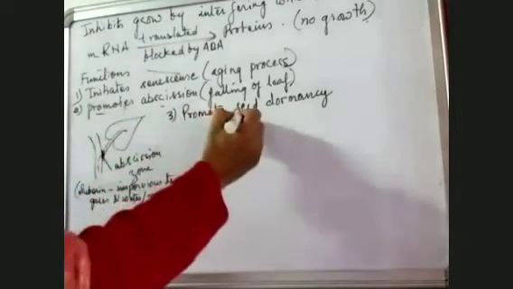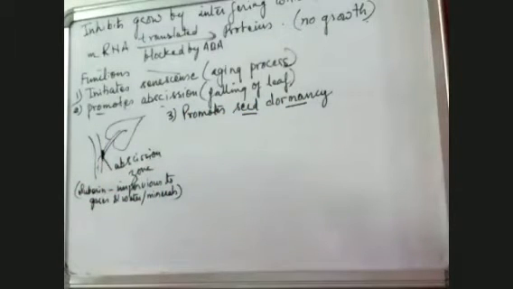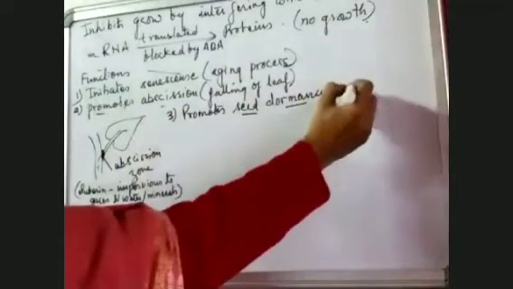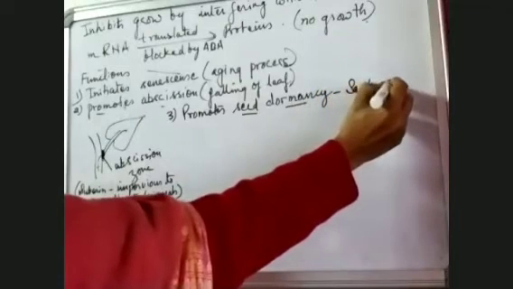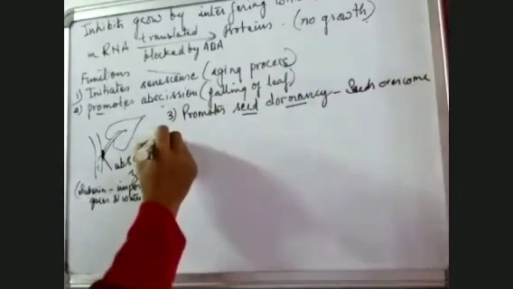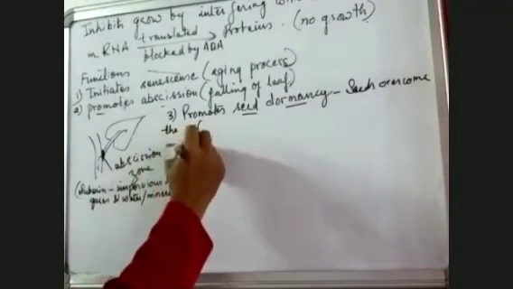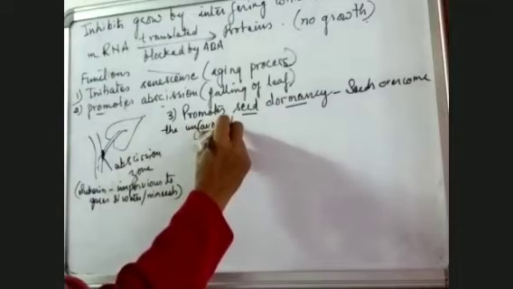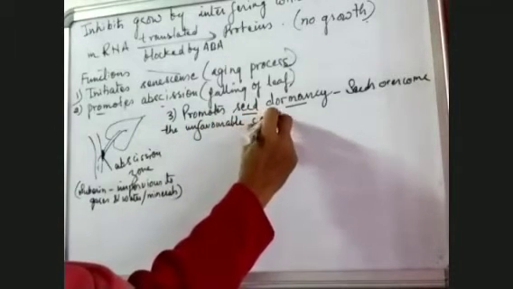Because if there are some unfavorable conditions, the seed can remain hidden inside its coat and will not germinate, so it can overcome the unfavorable situation. The seeds overcome the unfavorable conditions by promoting seed dormancy.